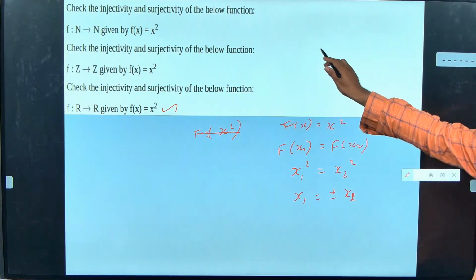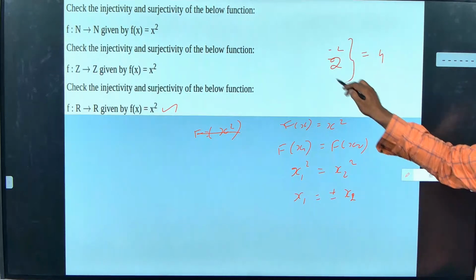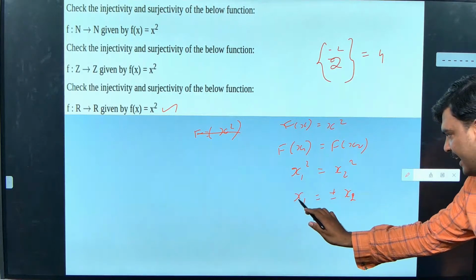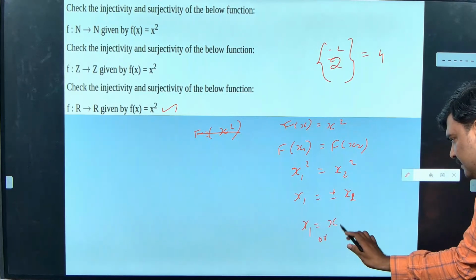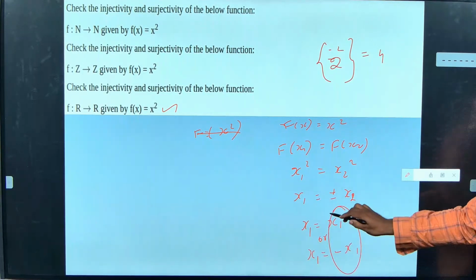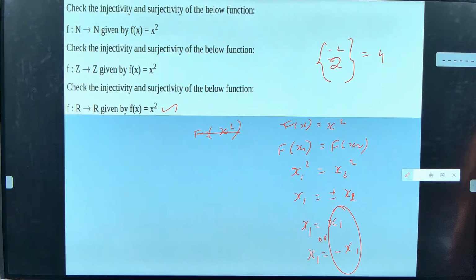What I said here itself: for -2 and 2, I am going to have the same output, 4. Correct? So what does it say? x1 can be x2 or x1 can be minus x2. So I have two different inputs, whereas it should be only when x1 equals x2. So it is not a 1 to 1 function. Are you getting it, guys? Did you understand?